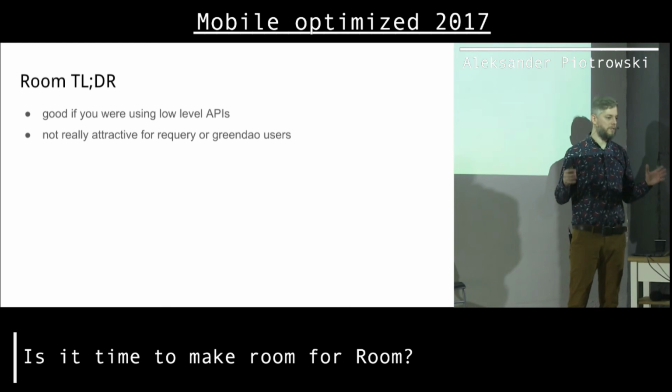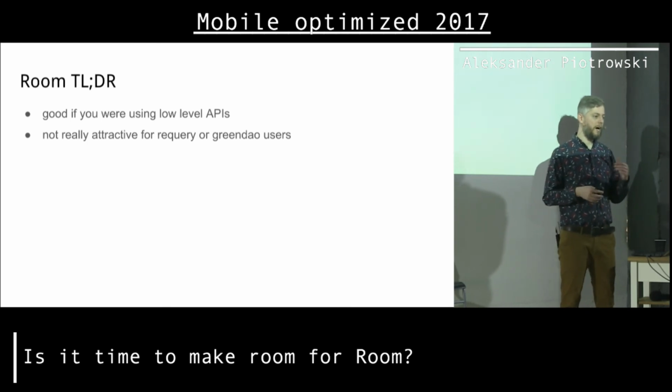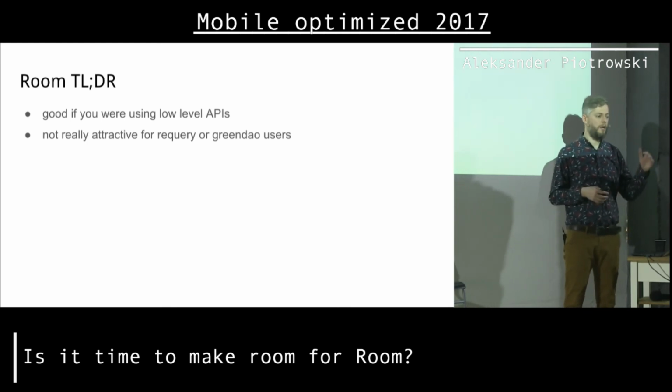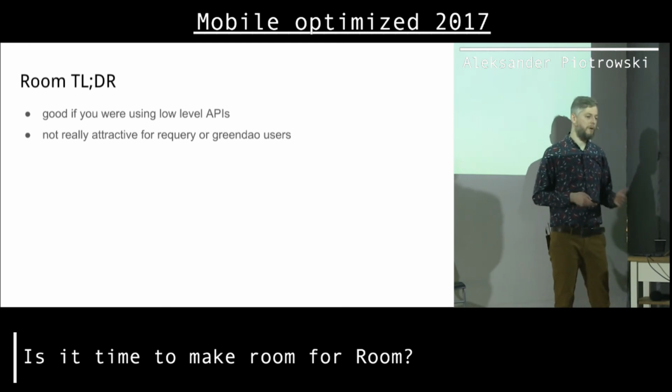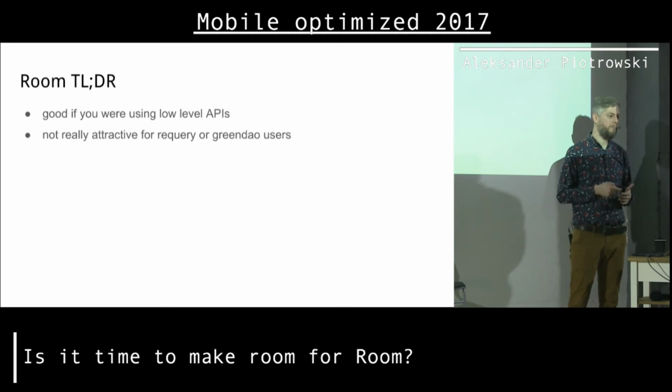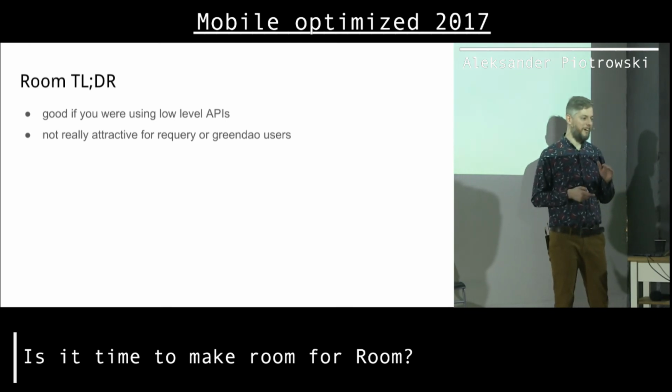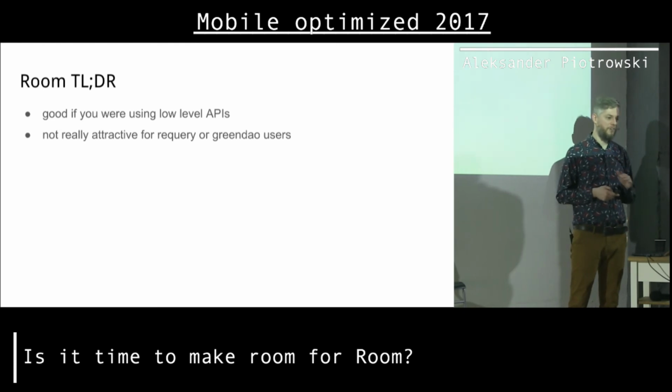But if you don't have this full-blown architecture, you would have a hard time changing all the queries and reactive streams to make sure that you will add timeouts to timeout queries for non-existent data. That's going to be painful. So at this moment, definitely, if you have requery or GreenDAO, don't switch to Room.